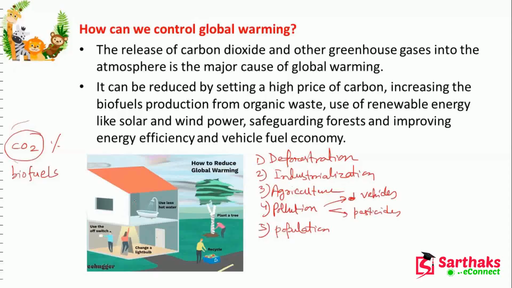And we can use renewable energy like solar energy, we can use wind energy, because they do not have any other bad effect on the atmosphere. And we can safeguard the forest also. We can change the required fuel of the vehicle, like biofuel also we can use. Another thing we can do is the electric vehicle.